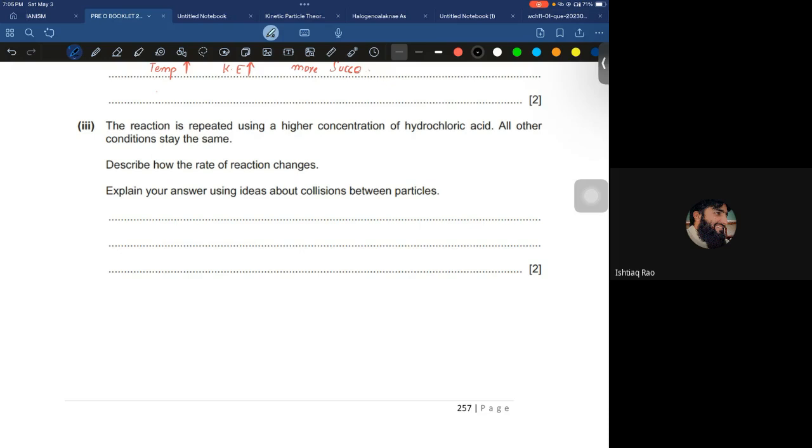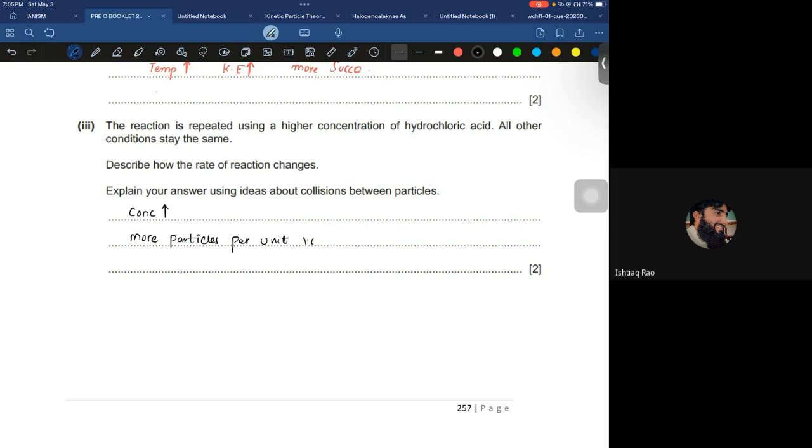Okay, I would be writing that when concentration increases, there would be more particles per unit volume.